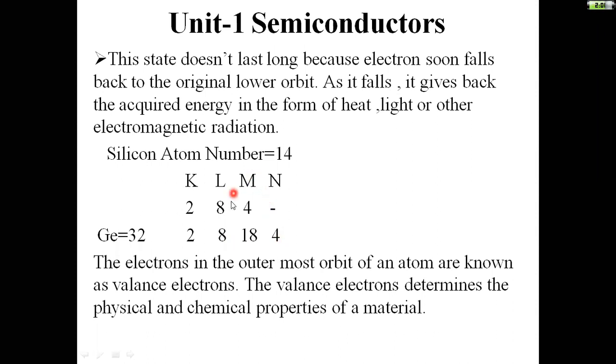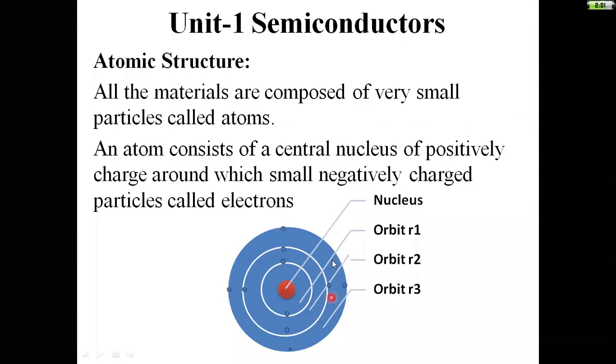The outermost shell for both silicon and germanium is 4. We will discuss more about this in the upcoming classes. The electrons in the outermost orbit of an atom are known as valence electrons.